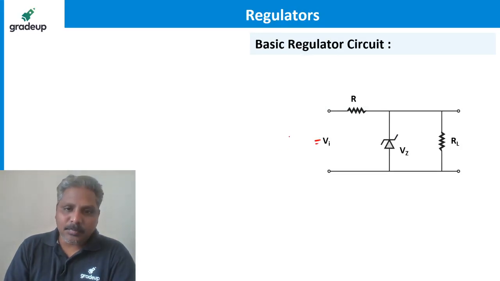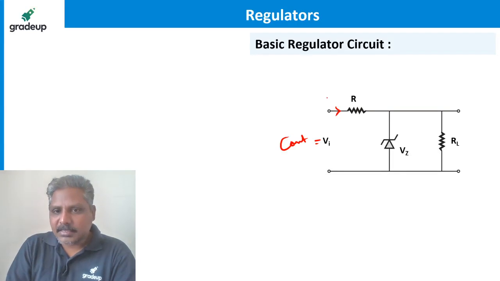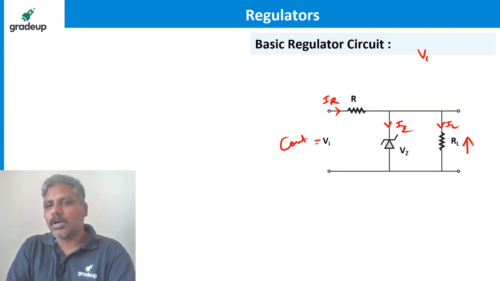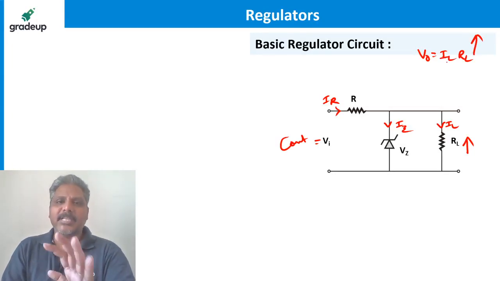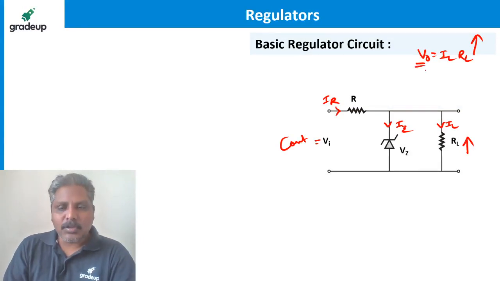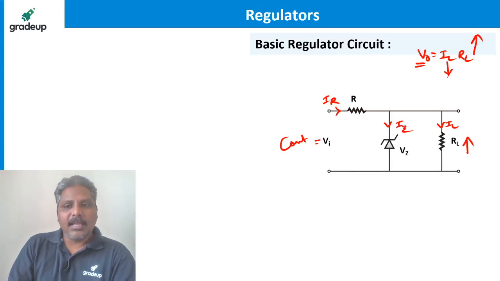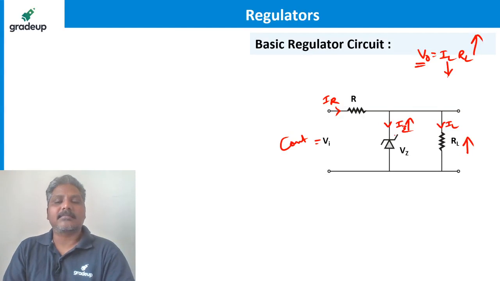Suppose imagine the input is constant, and imagine this is IR. Let's call this current IZ. Let's call this current IL. Imagine RL is increased and still you want V0 to be constant. What is V0? In fact, IL into RL. Now I am saying RL is increased for some reason. Then to make this voltage constant, IL has to decrease. Yes, it happens. IL will decrease because the Zener current will increase then.